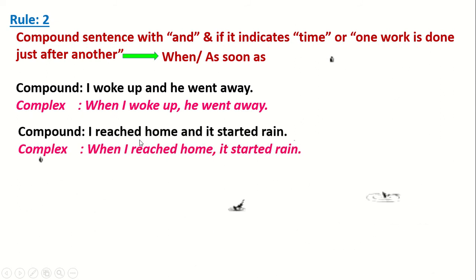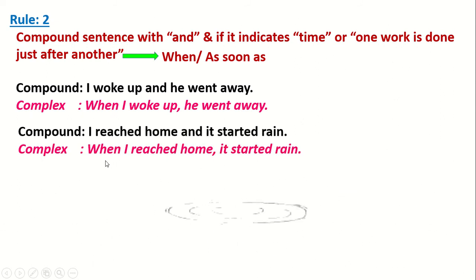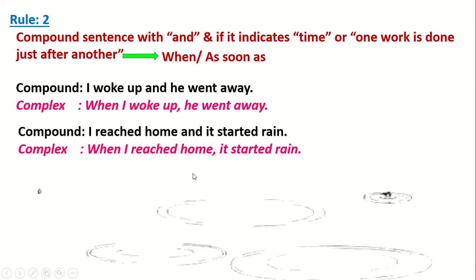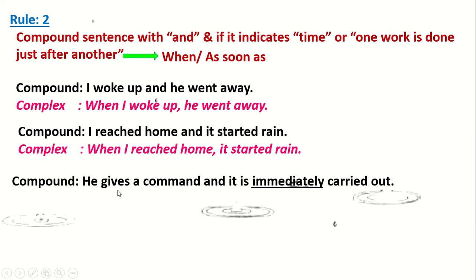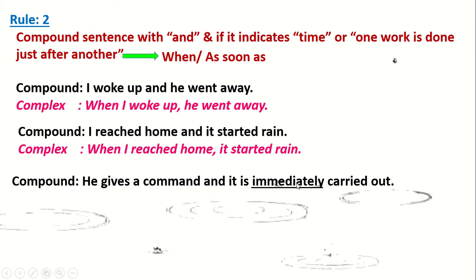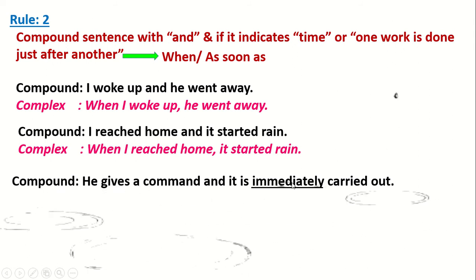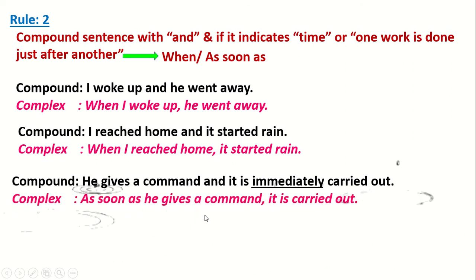Second example: I reached home and it started rain. So the complex becomes: When I reached home, it started rain. Third example: He gives a command and it is immediately carried out. Look at the underlined word. If this type of word is given in the compound sentence, there we can use as soon as. As soon as he gives a command, it is carried out.